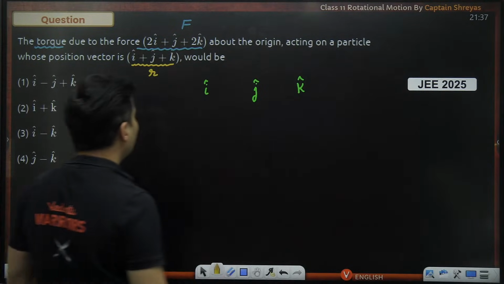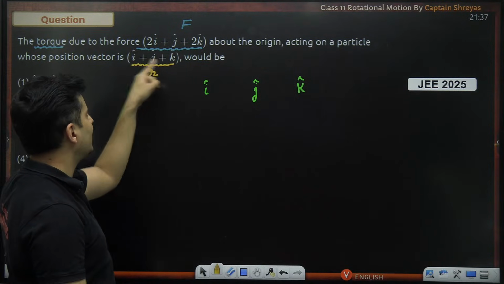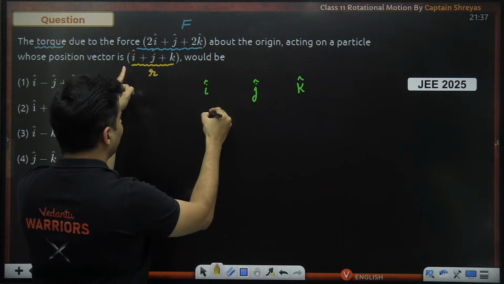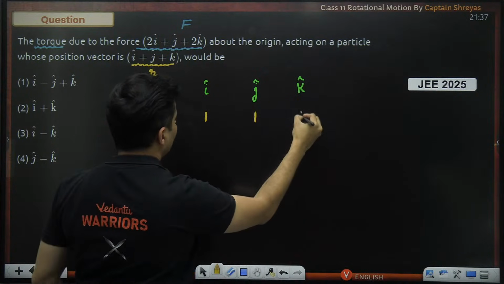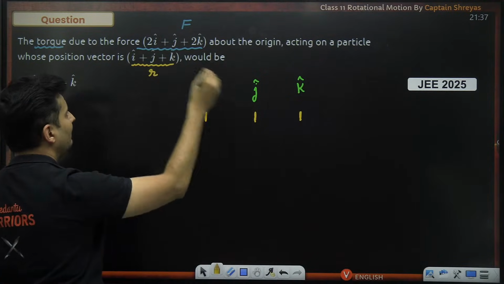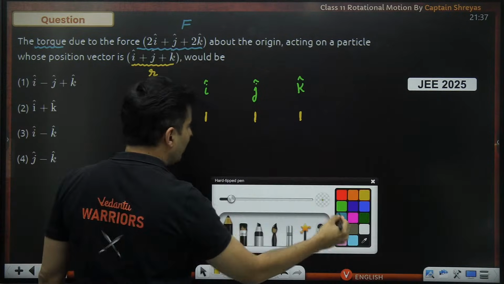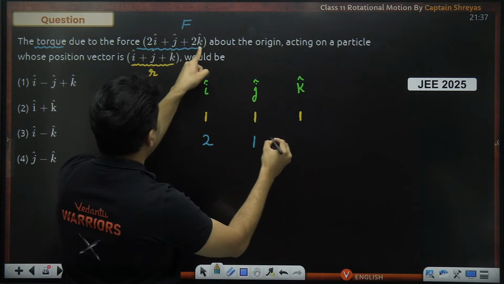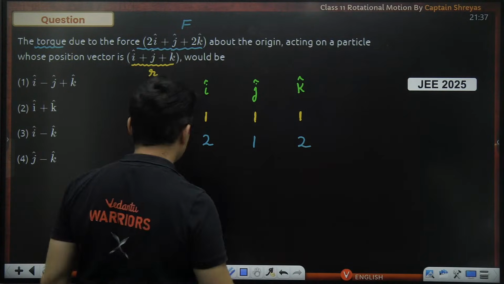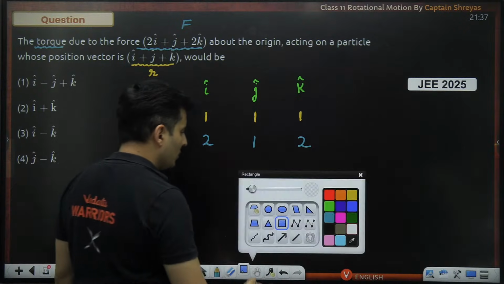Then you put the first vector, which is this one, the coefficients of i, j, k. i is multiplied with 1, then j is multiplied with 1, k is also multiplied with 1. So 1, 1, 1. Then the force coefficients of ijk. First thing is 2, the next thing is 1, the next thing is 2. This is the first step of solving that particular question.